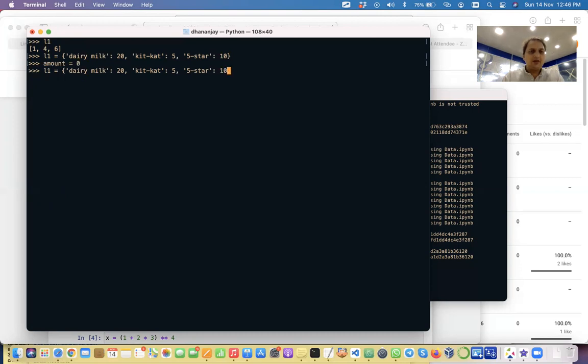We can say prices, or product pricing. Product pricing can be a little better name, and I'll copy this and put it there. Then we'll ask, what do you want to buy? There's a barcode scanner, so you can identify the item. Okay, he wants to buy dairy milk.